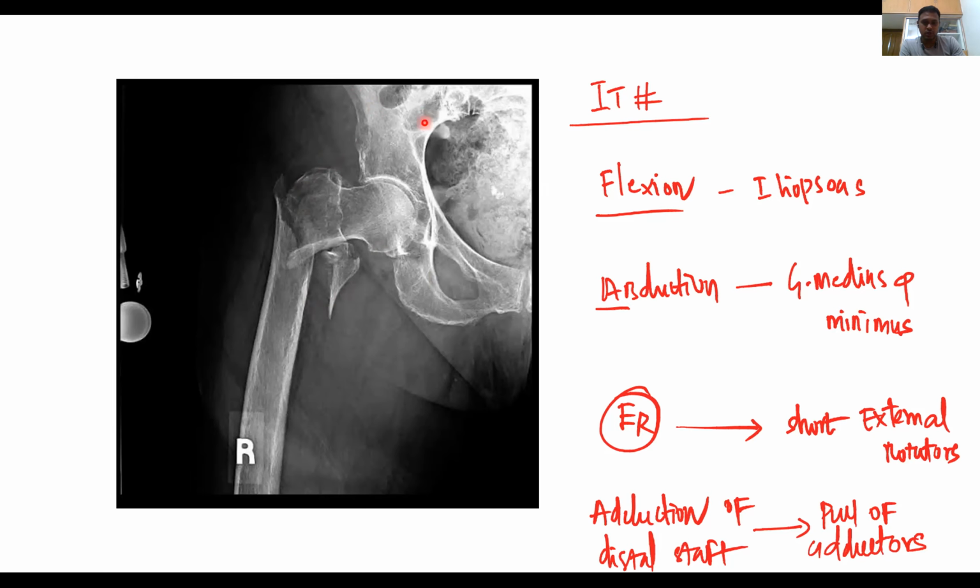You will have 2 classifications for this. One is Evans classification and another one is Boyd and Griffin's classification. Okay. Evans classification is based on the stability. You can also reduce on table and see whether the posteromedial cortex is intact or not for planning of fixation. Okay. I have a rough plan. Boyd and Griffin, as everyone knows, type 1 is a linear line from greater trochanter to lesser trochanter, that is stable. Type 2 is associated with lesser trochanter. Type 3 is usually with reverse oblique, and type 4 is with subtrochanteric extension.